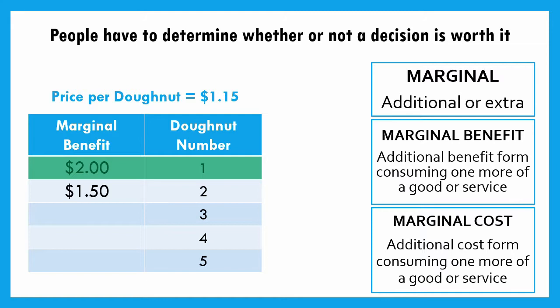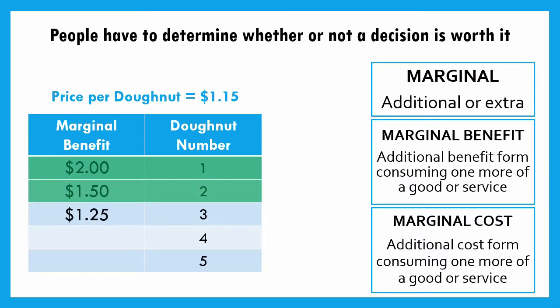Well, why is that? Well, we could really just say that after we consume one donut, we kind of satisfy that hunger a little bit. That sweet tooth has been satisfied, whatever it might be. So what we see is that second one is $1.50 worth of value that we place on it, but the actual cost, the additional cost, is $1.15. Is that a logical decision? Well, yeah, it is. The benefit still exceeds the cost.